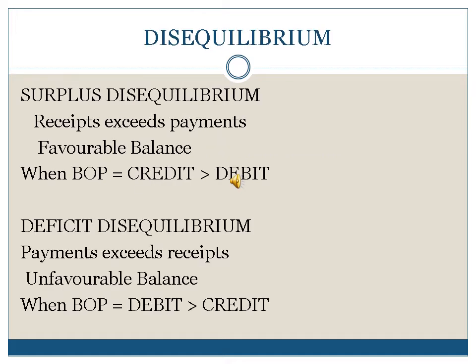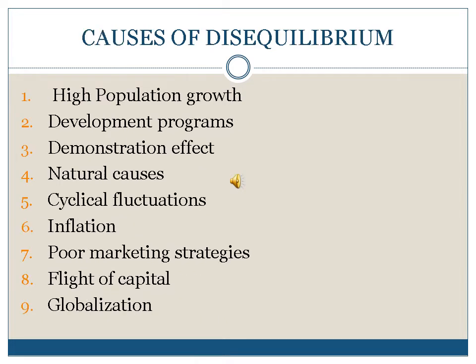The disequilibrium may be surplus or deficit, and if there is surplus disequilibrium, which means receipts exceed payments, it is favorable, and this happens when BOP credit is greater than debit. And in case of deficit disequilibrium, vice versa, debit greater than credit, and when payments exceed receipts, it shows the unfavorable balance.